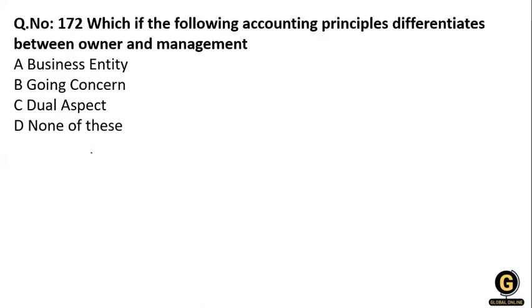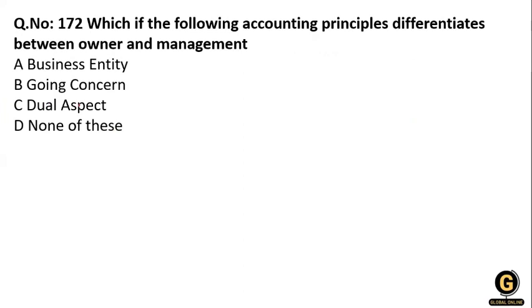Next question: which of the following accounting principles differentiates between the owner and management? Option 1, business entity. Option 2, going concern. Option 3, dual aspect.